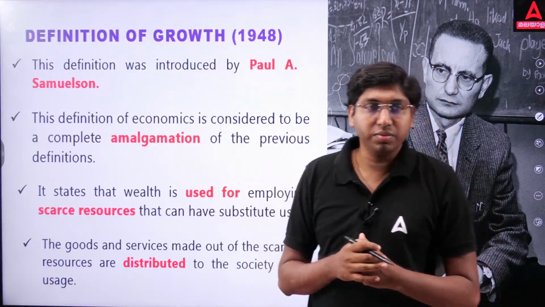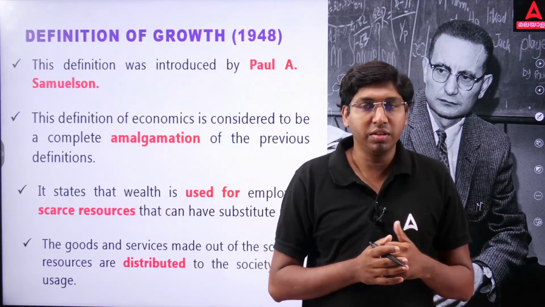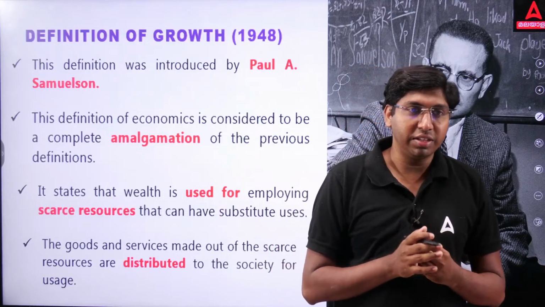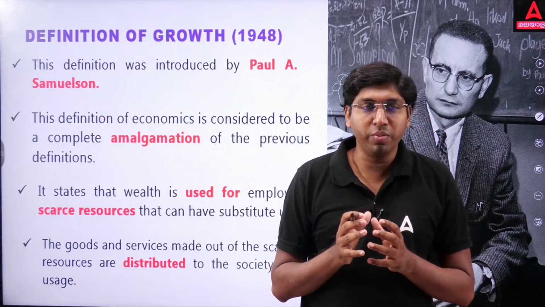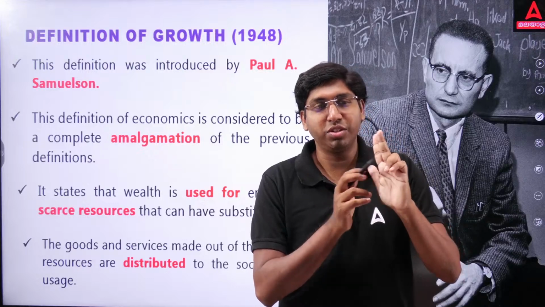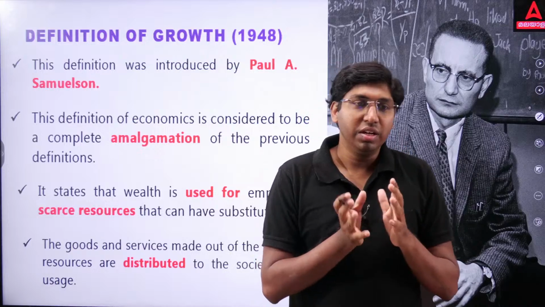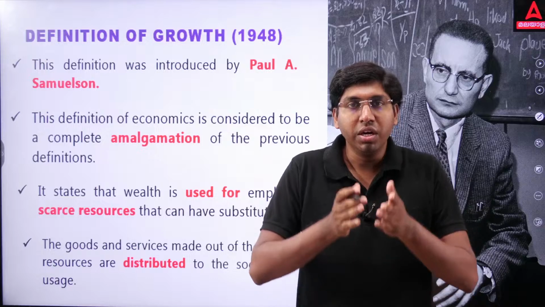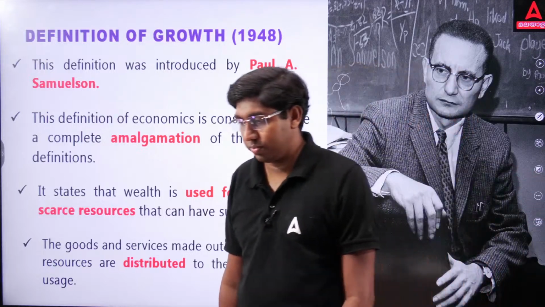Adam Smith talked about wealth, and Paul A. Samuelson, in his words, said wealth is used for employing scarce resources. So he focused on wealth as well as scarcity, combining Smith and Lionel Robbins. However, the resources can have substitute uses.